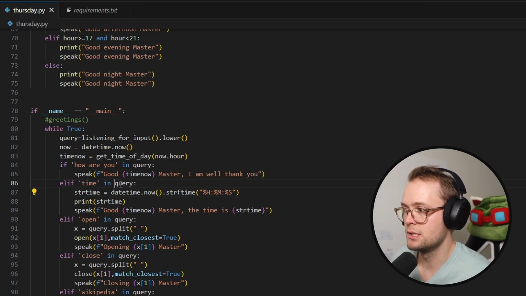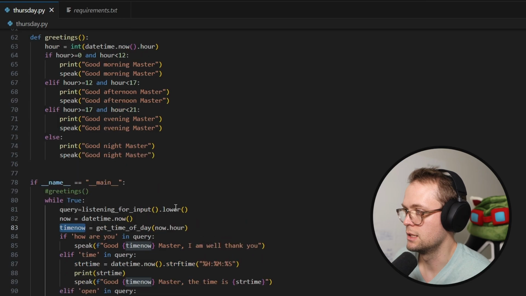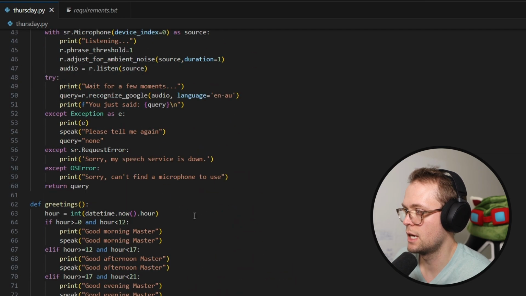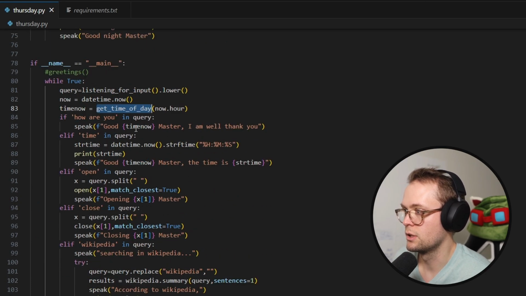If time is in the query, it will basically try to get the current time from date time, and then it will print it, and then it will say good time now, which is the time now is the get time of day, which is morning, afternoon, evening, or night. So that's pretty cool. I guess I missed that here. And then it will tell you what the time is.